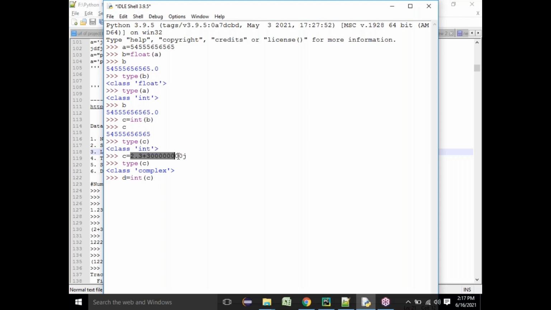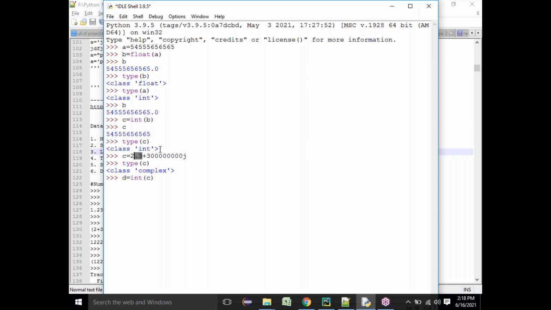So here what happens? I have 2 plus 3 and 300j. This is in the format of a plus bj, which cannot be converted. There is no scope of it to be converted to an integer, because I cannot define this whole thing in one. I have a plus symbol in between. Either I have to convert the right side one or left side one, so some of the data should be lost. I cannot do such a thing, because here I'm only trying to do a conversion, I'm not removing the data, so that is not called a conversion. Conversion is where you are only converting the existing data into one other, different type.